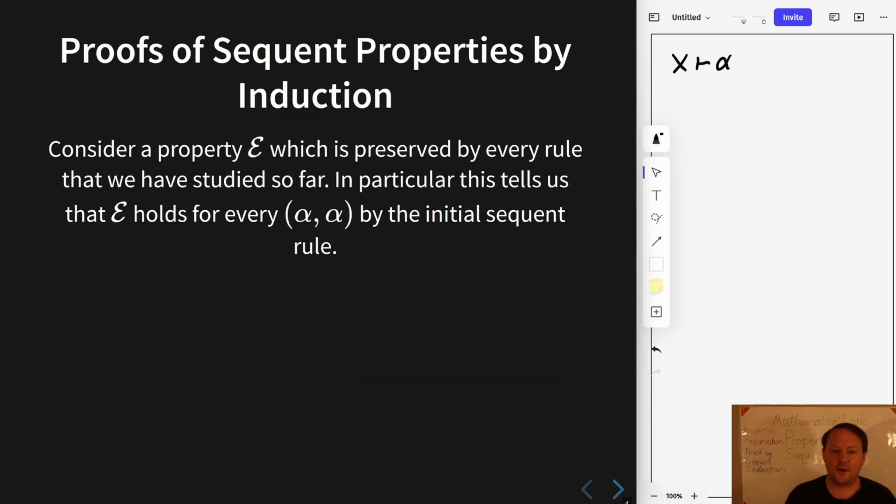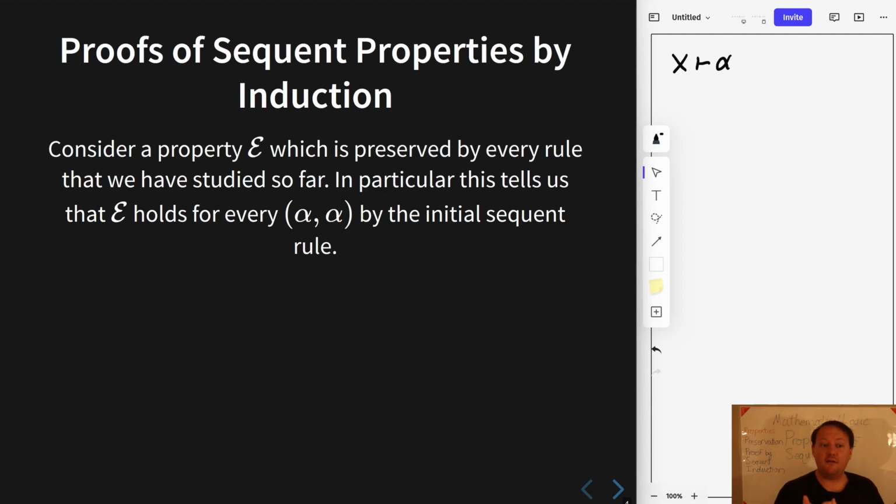Now, if we think about any property E which has this feature, then notice that what this entails is that every sequent of the form alpha turnstile alpha must have the property E, because there's nothing above the bar, and so the condition that everything above the bar has property E is satisfied through vacuous quantification.